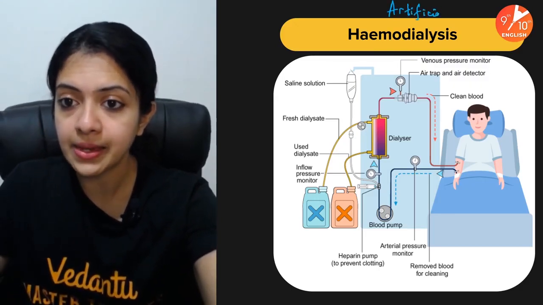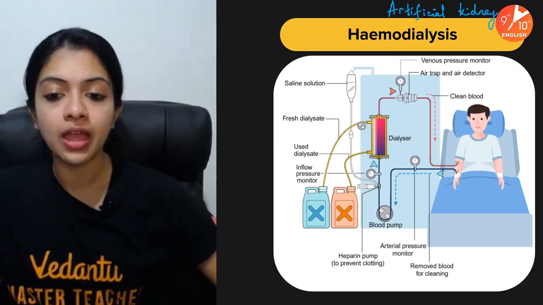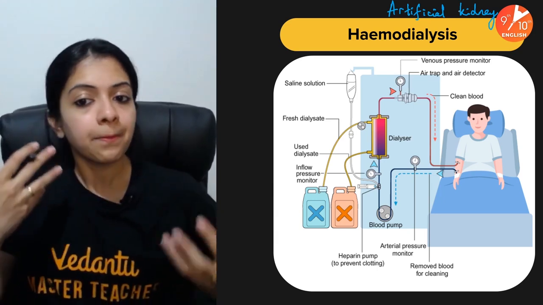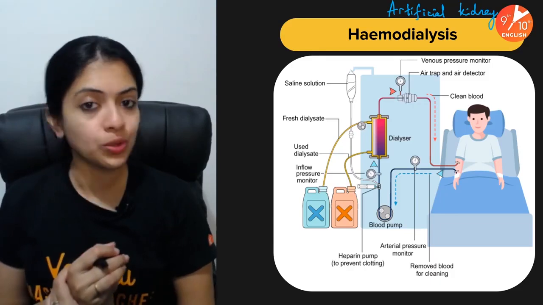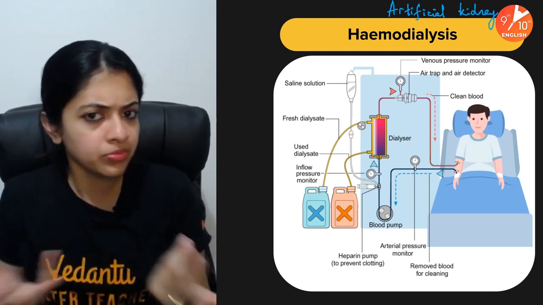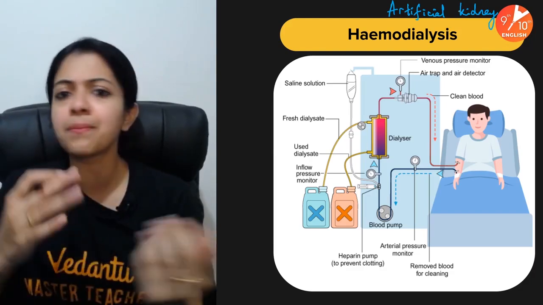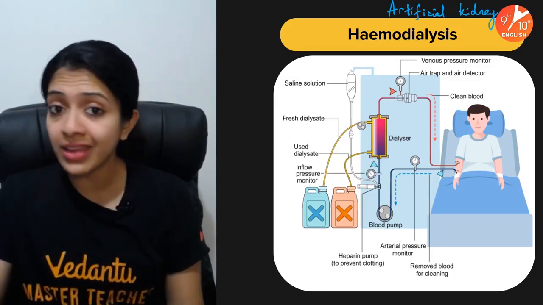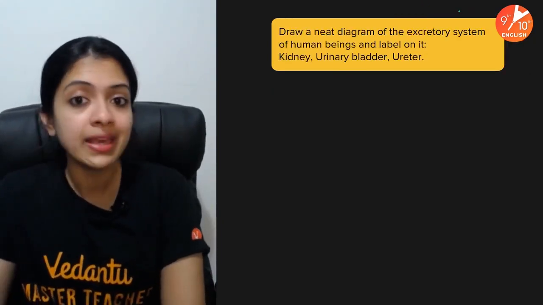Hemodialysis, which we call artificial kidney. In the case of patients who have a kidney failure, this is a medical procedure which is done to replicate or take over or act as a substitute for the actual kidney, so that the person's blood can be cleansed. The poor patient's kidneys might not be functioning normally because of some underlying diseases, and accumulation of nitrogenous waste matter would be very, very dangerous to any living organism. As a result, hemodialysis would be prescribed.